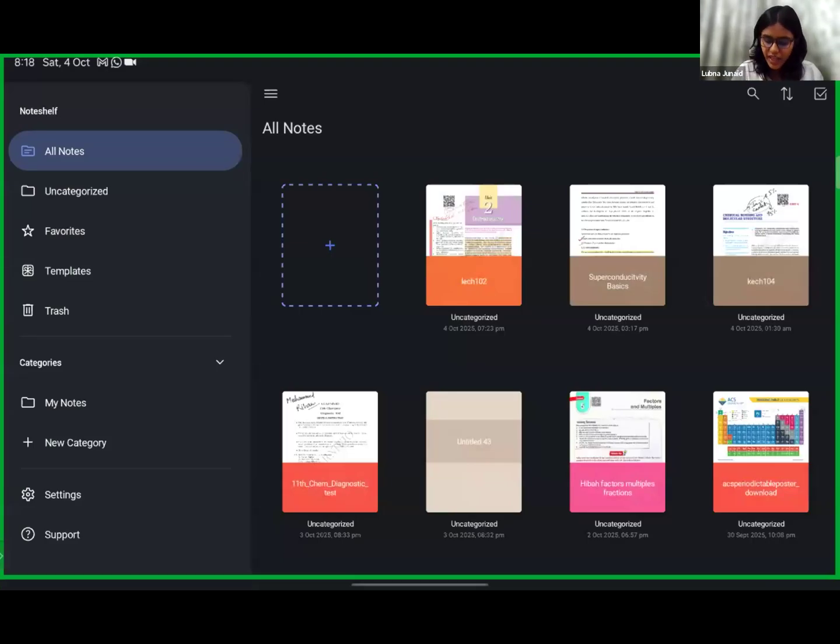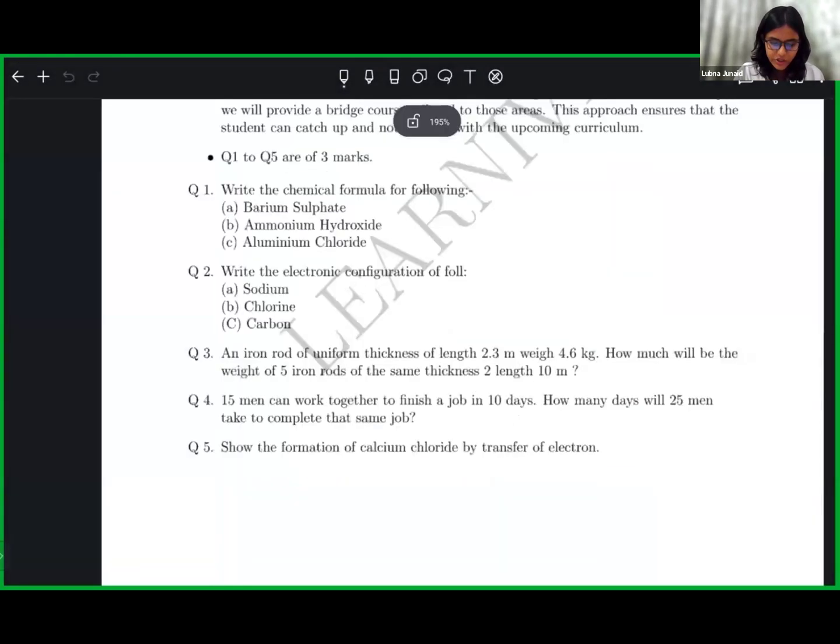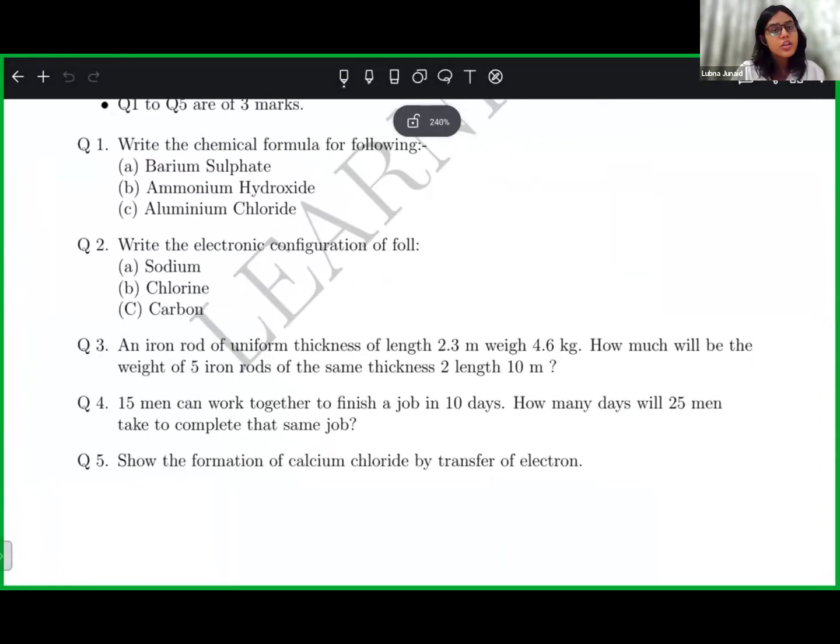Up to there was our trial class, and then we have a diagnostic test. These are basically 5 questions. You take your time, solve these questions, and then tell me the answer. I'm right here only.